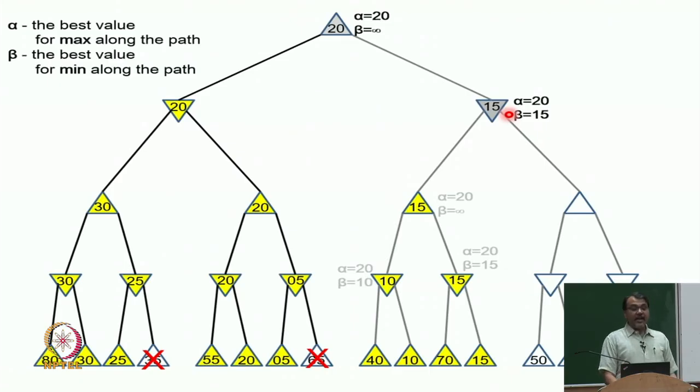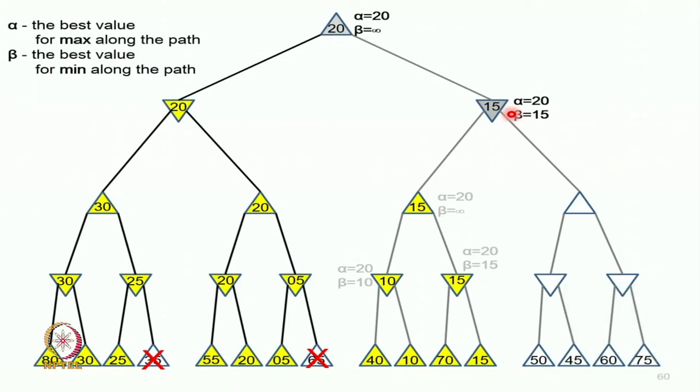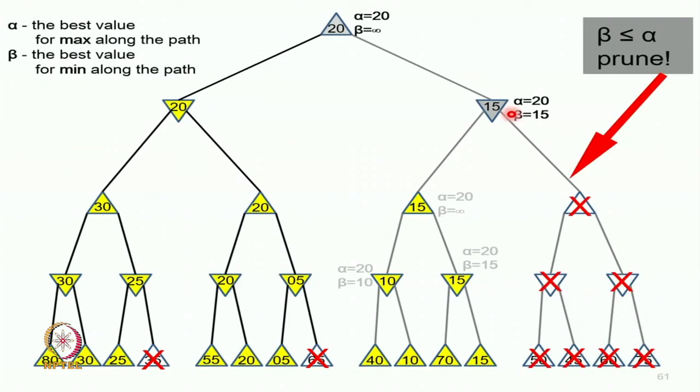So, at this point my alpha is 20 and my beta is 15. And when this happens, the algorithm says, oh, at this point in time alpha is greater than or equal to beta. Because alpha is greater than or equal to beta, I have found a fallacy. There is no reason to search any further, because there is no way I am going to get a better value here. If this value is less than 15, this min value would be less than 15, but max will still choose 20.